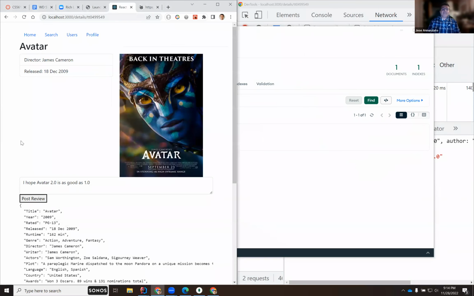That means that if I navigate to Avatar, we should be able to see everybody who has reviewed this movie, because Alice reviewed it. But if I go to some other movie, nobody has reviewed those other movies, but somebody did review Avatar. So Alice wrote a review. Let me log in as Bob, and we'll add another review.